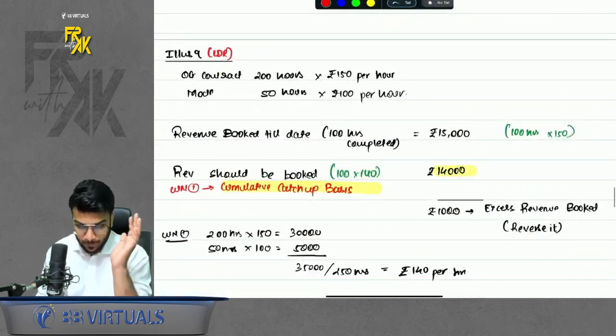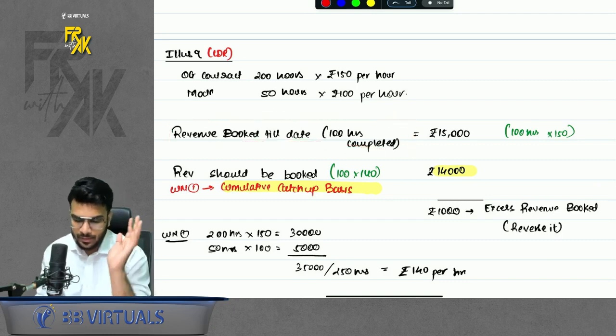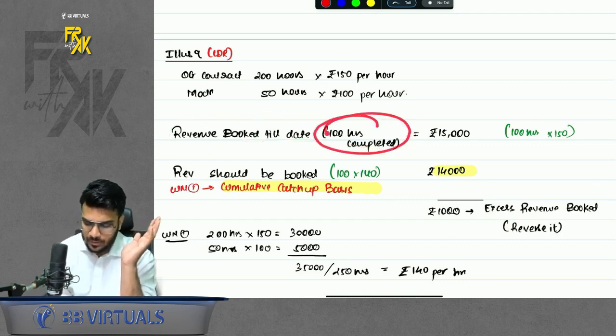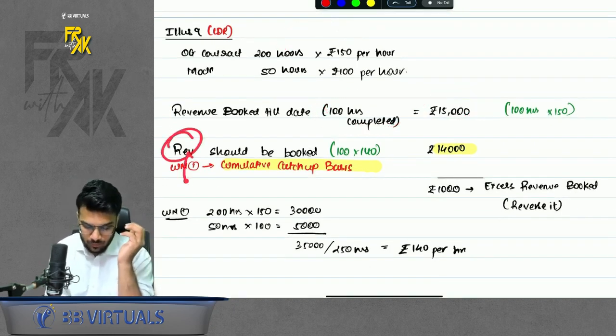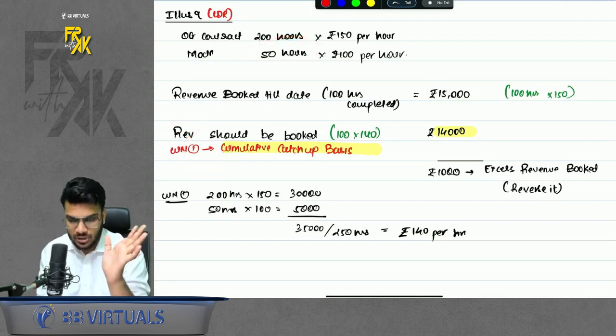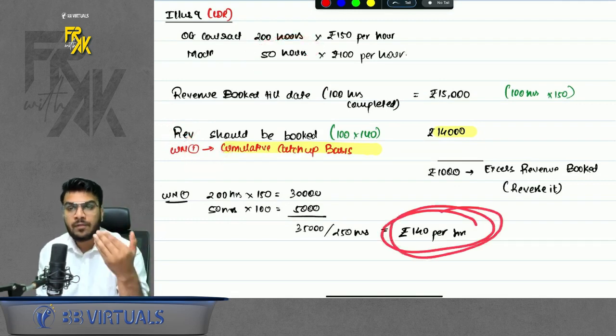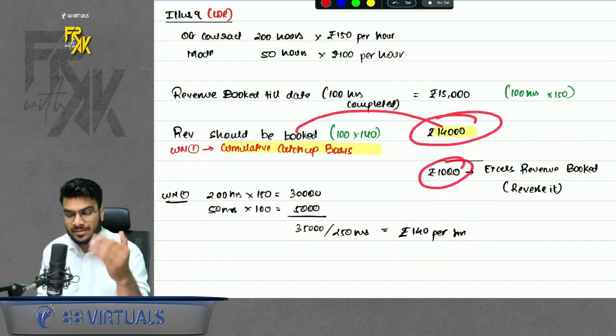How do we do the accounting? First of all, we will check how much revenue you have booked in real. So 100 hours had lapsed. So 100 into 150, you must have booked 15,000. But how much revenue should have been booked? If we had the modification data from the first day only, the average rate per hour would have been 140. So you should have booked 14,000 only. So 1,000 you booked in excess, reverse it.